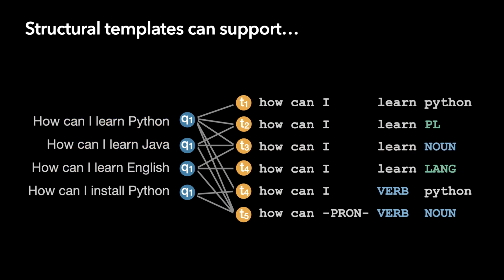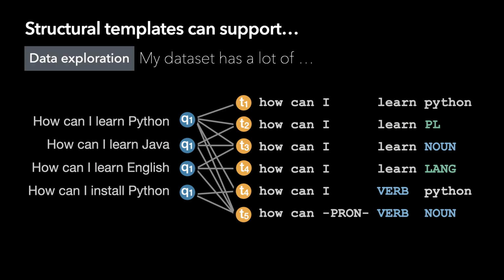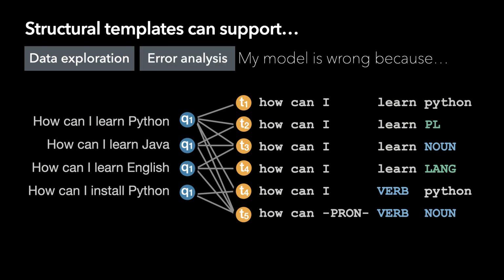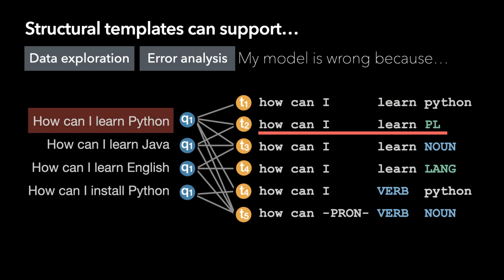These templates are useful for various analysis tasks. For example, we could represent our dataset with the templates and recognize that maybe how can I learn language is a very common question pattern. Or we can also analyze our model with the templates and answer questions like, my model is wrong on how can I learn Python. Is it because it cannot answer questions about how to learn programming language, or because it cannot recognize Python?